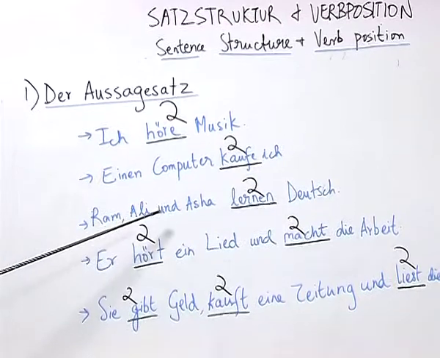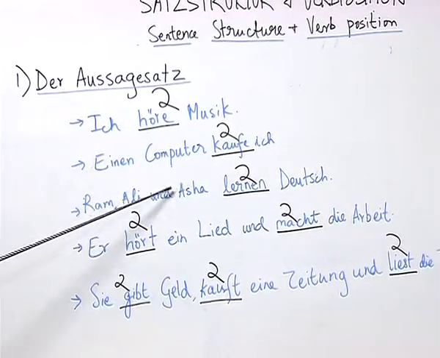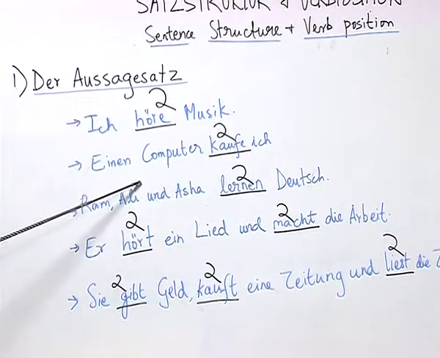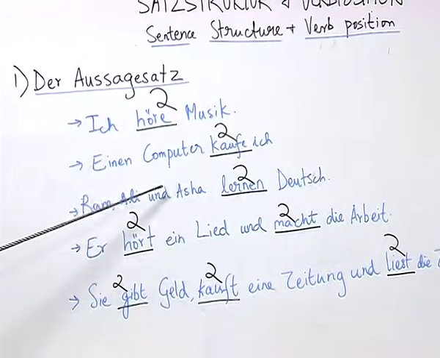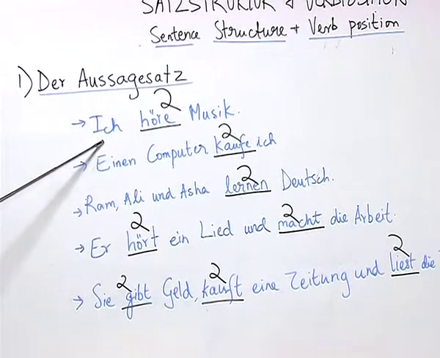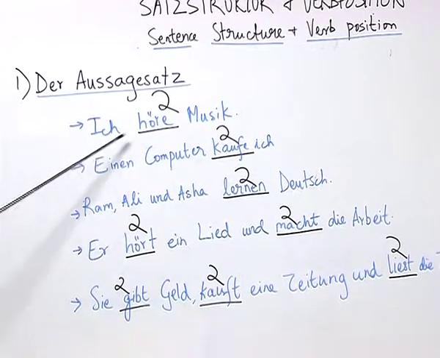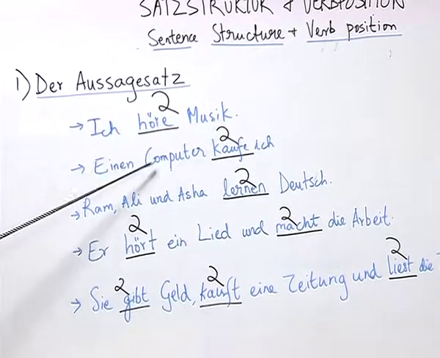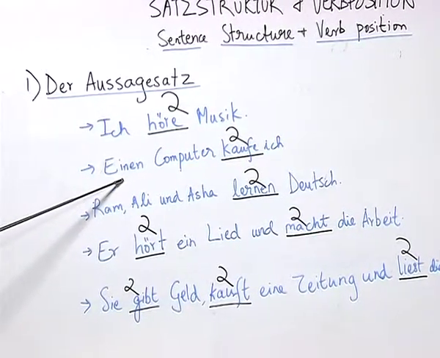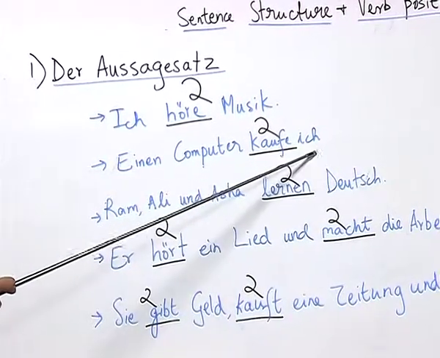However, in the German language we have the option of changing the place of the nouns or the pronouns in nominative or in accusative according to our wish. Therefore, if we have a sentence here which is Ich höre Musik, where the sentence begins with the subject and here we have the object Musik, and if you look at this sentence, einen, as you know, is the accusative. So, the sentence begins here with a direct object accusative, we have the verb and then the subject.